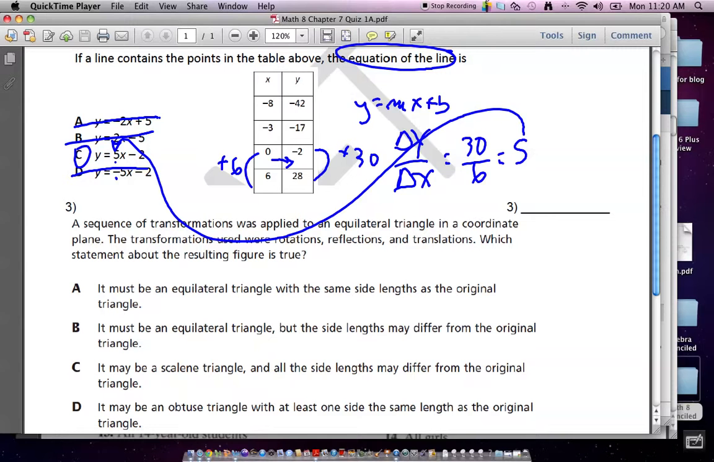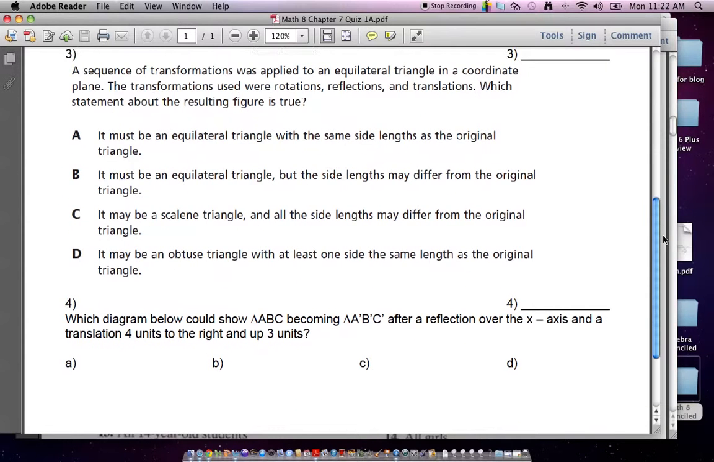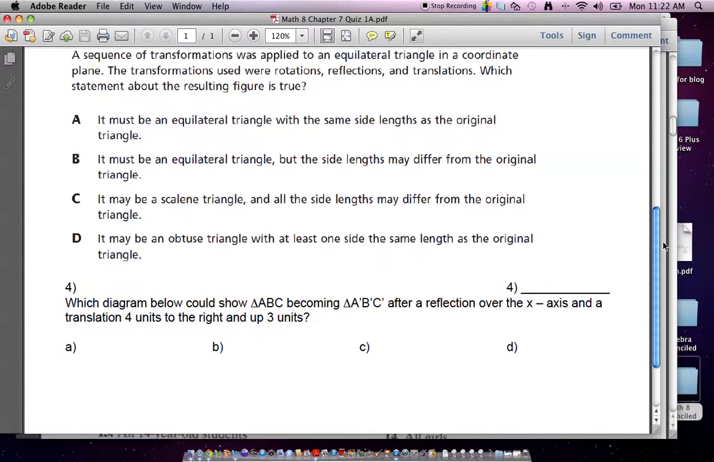Now we get to number 3, and I saw Mr. Middledorf doing a great explanation of this before. Mike, you want to fill us in on this? Or would you rather I do it? Okay. A sequence of transformations was applied to an equilateral triangle in a coordinate plane. Now, transformations are reflection, rotation, translation, dilation. The transformations used were rotations, reflections, and translations. Which one was not used? Guys, which one was not used?